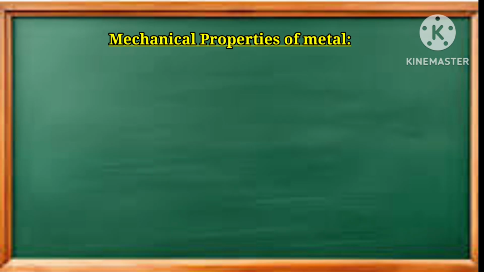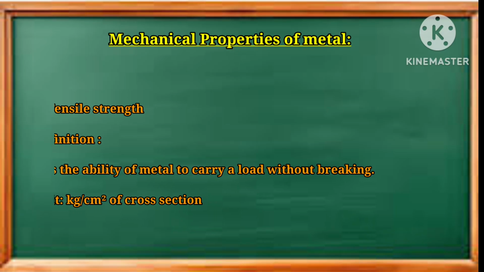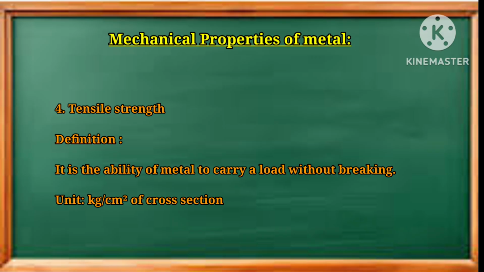Now the next property is the fourth mechanical property, that is tensile strength. Look at the definition. It is the ability of metal to carry a load without breaking.